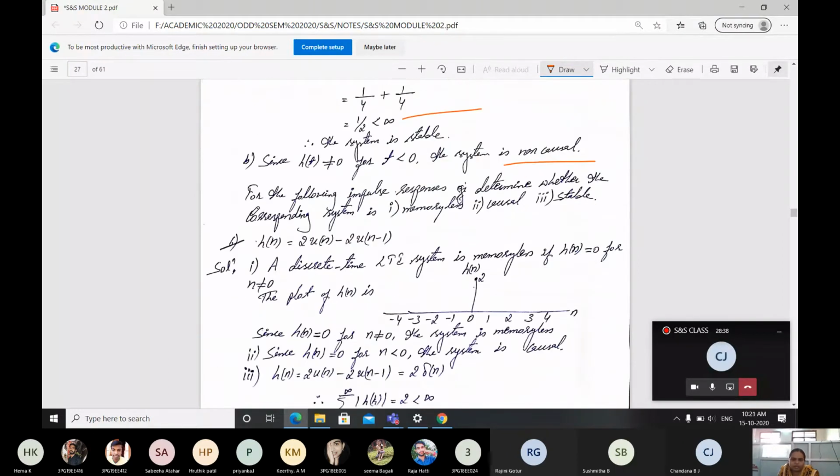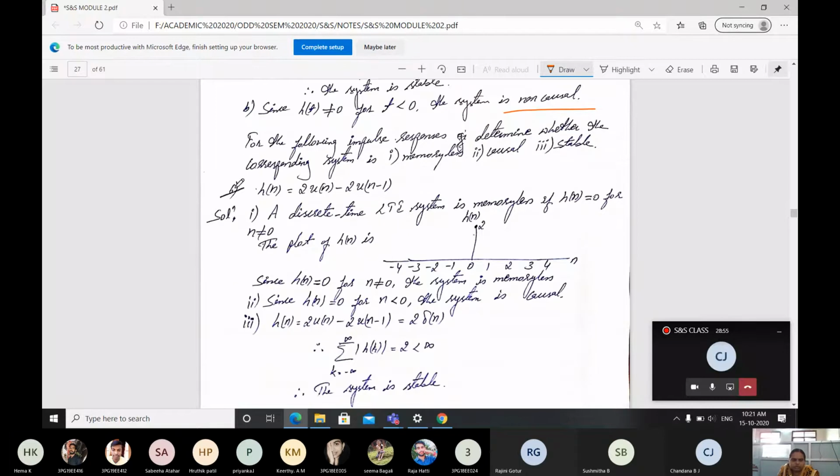That's one problem. Next problem: for the following impulse responses, determine whether the corresponding system is memoryless, causal and stable. Here the problem is given as h of n equal to 2u of n minus 2u of n minus 1.